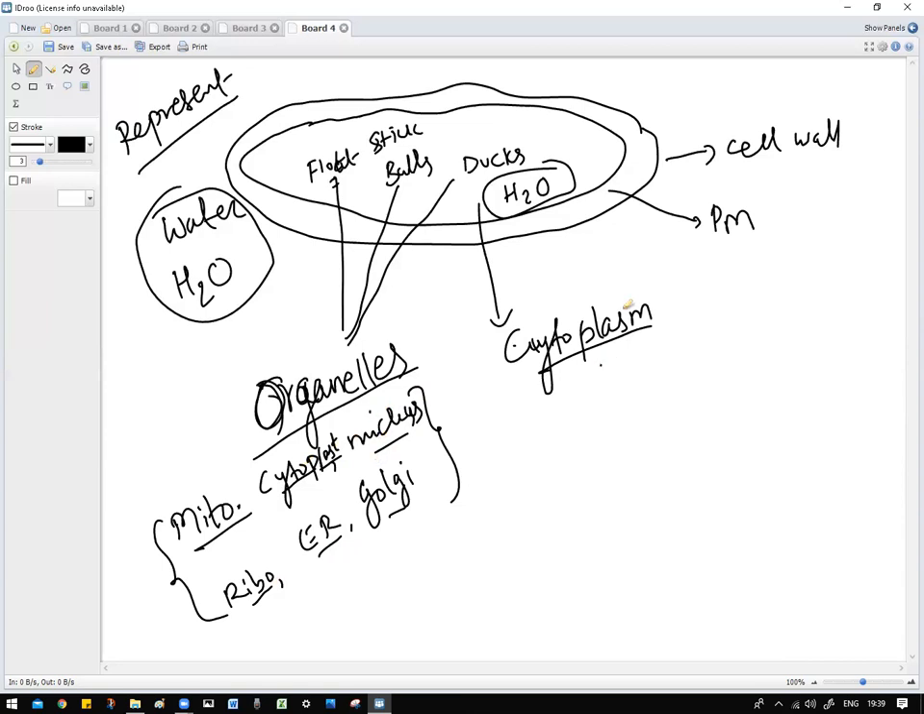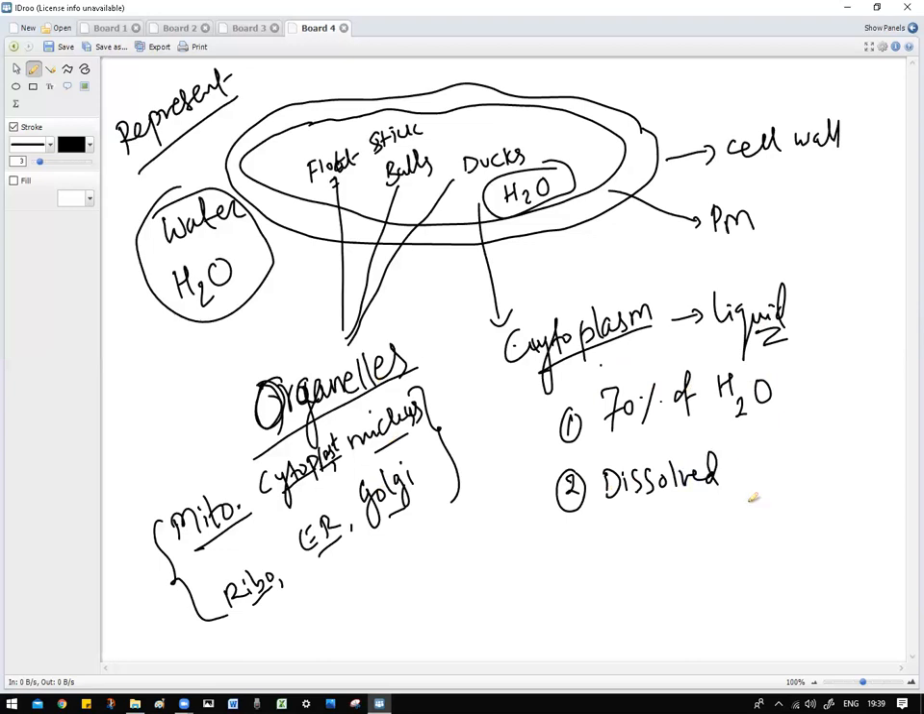Next one is the cytoplasm. Cytoplasm is actually the liquid content. In this liquid only, all these organelles are floating. Cytoplasm is 70% made up of water only. And what else is present? They contain some dissolved proteins in that. All the metabolic, that is chemical, reactions take place in the cytoplasm.